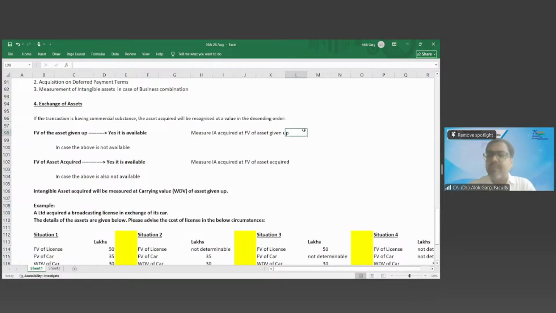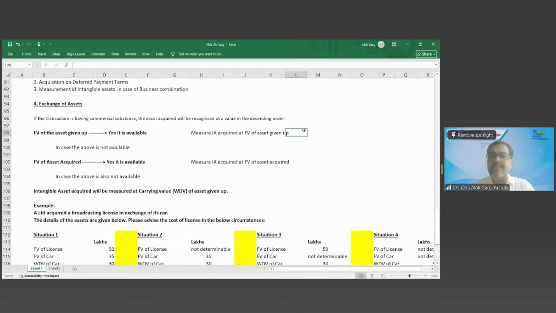Right? So always remember, whenever you have to recognize the asset acquired, doesn't matter, PPE, intangible asset, any other asset acquired, at what value will you measure that asset? You will measure that asset at the fair value of the asset given up. Why? Because that is something which you are paying as a consideration. Will you always remember this? Yes, sir. Whether you will be able to remember this concept always?